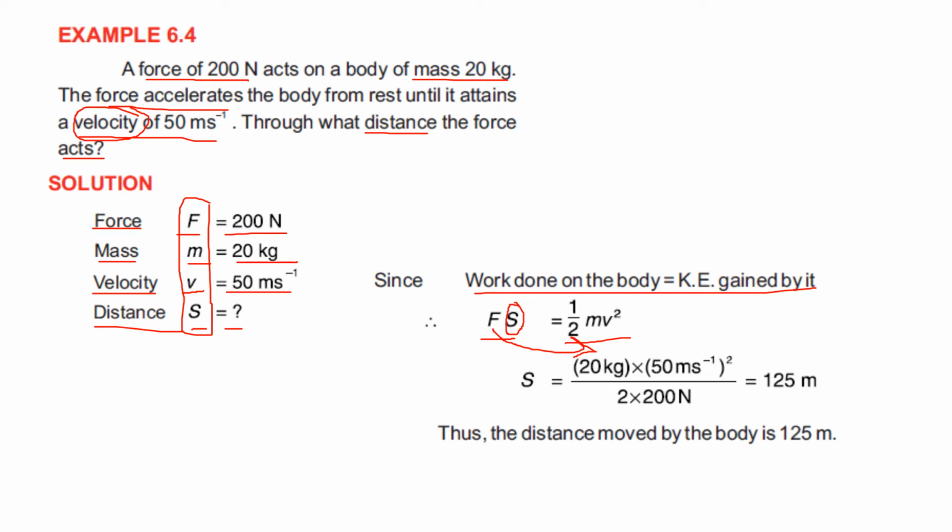After making the equation, we have to put in the values that are given in the problem. So S will be equal to 20 kg multiplied by 50 meter per second whole square divided by 2 into 200 Newton. When we do the calculation with the help of a calculator, we get the answer. S will be equal to 125 meter. So this is the distance that is moved by the body.